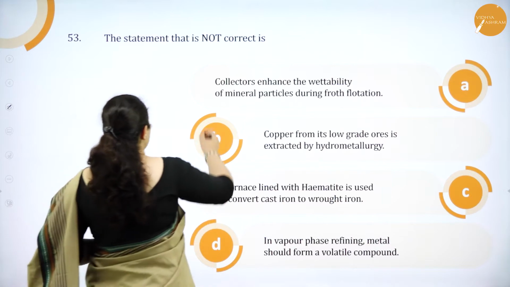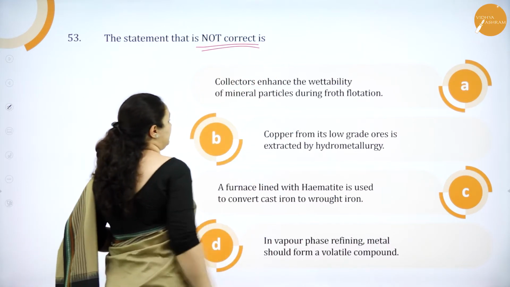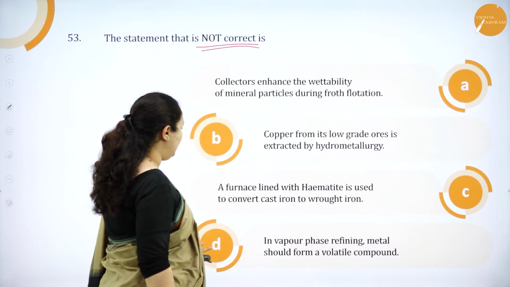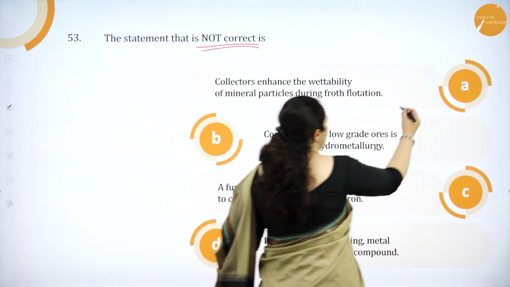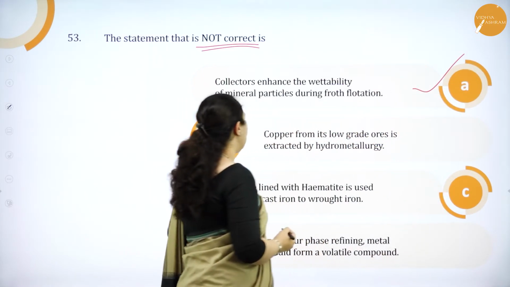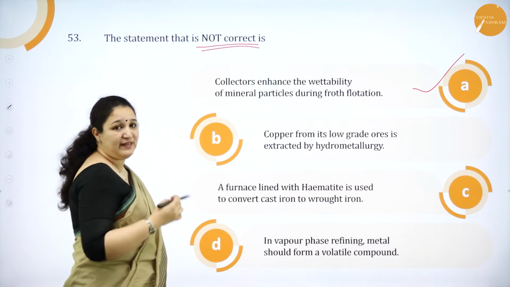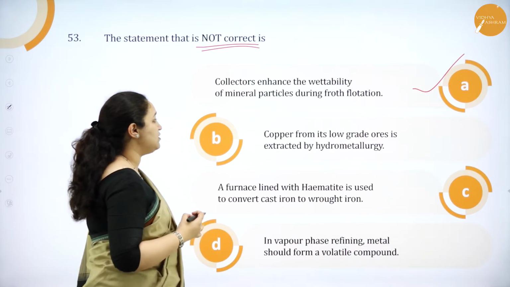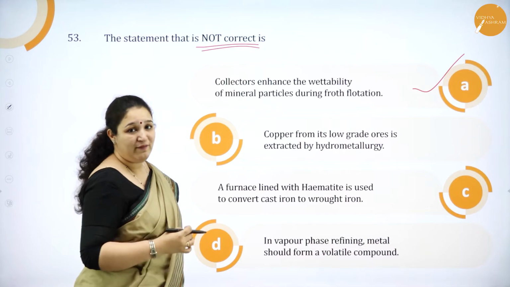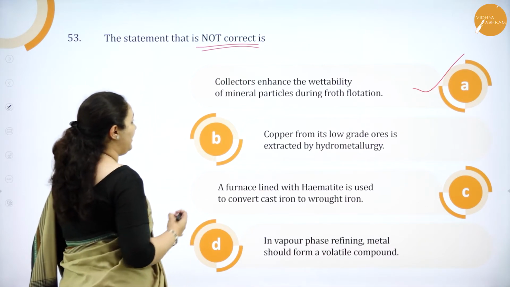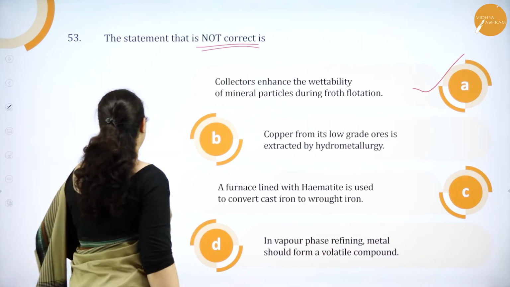So they are asking which statement is not correct. B, C and D are absolutely correct. It is option A which is wrong. It should be that collectors enhance the non-wettability of mineral particles during froth flotation. It is not wettability. So option A is the wrong statement.